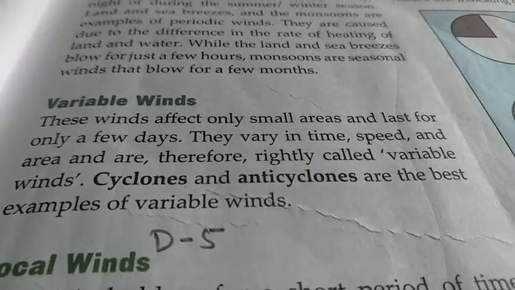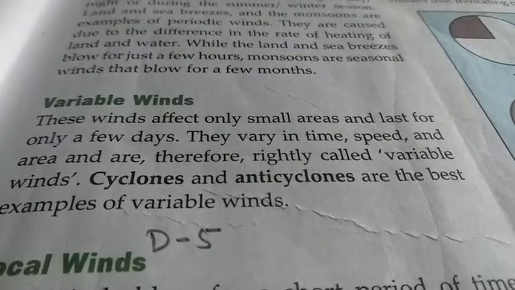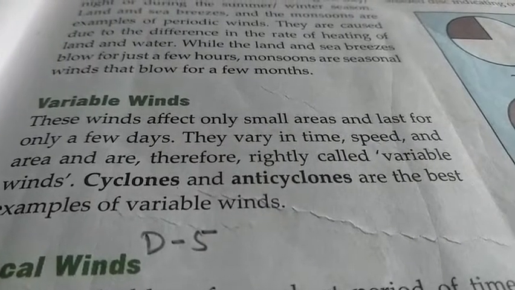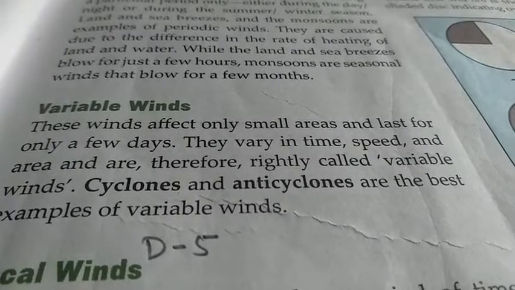What are variable winds? These winds affect only a small area, but they do great loss of humans and humanity. They last for only a few days. They vary in time, speed, and area, and are therefore rightly called variable winds. Cyclones and anticyclones are the best examples of variable winds.